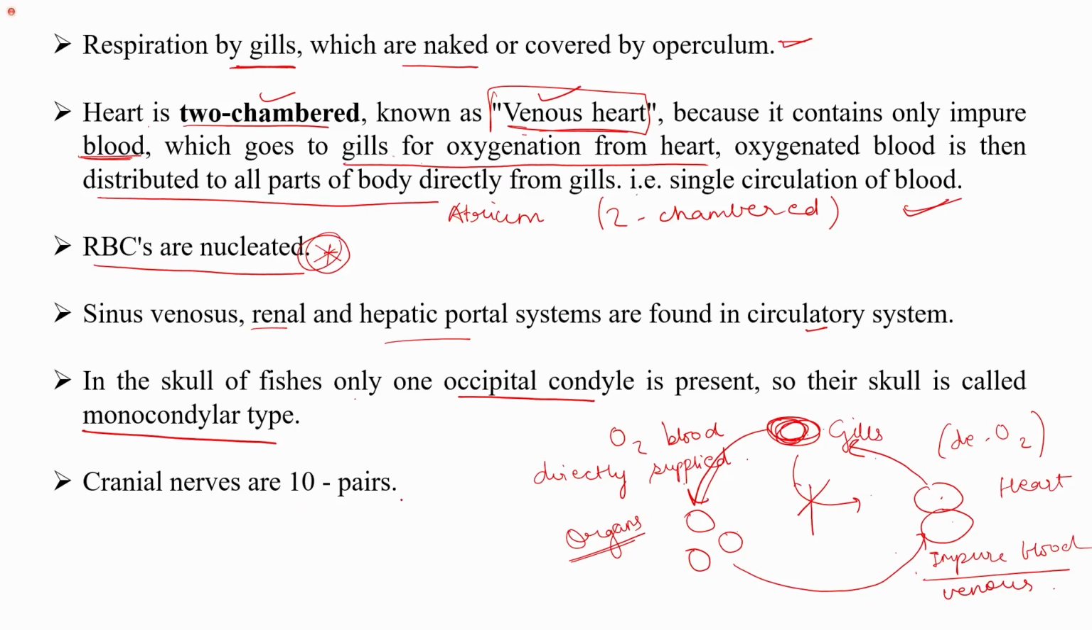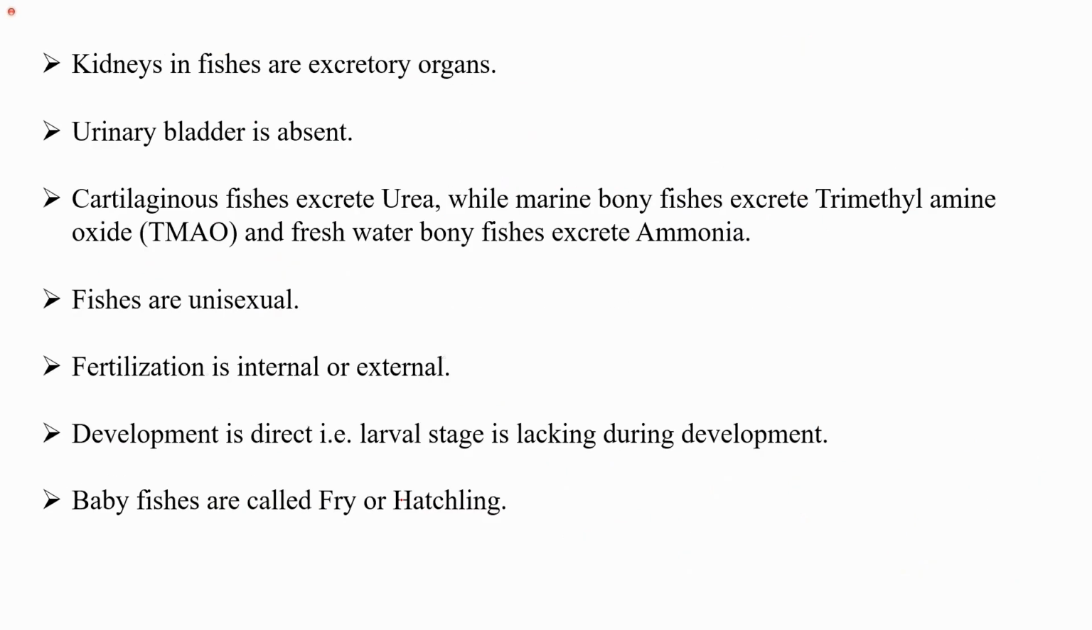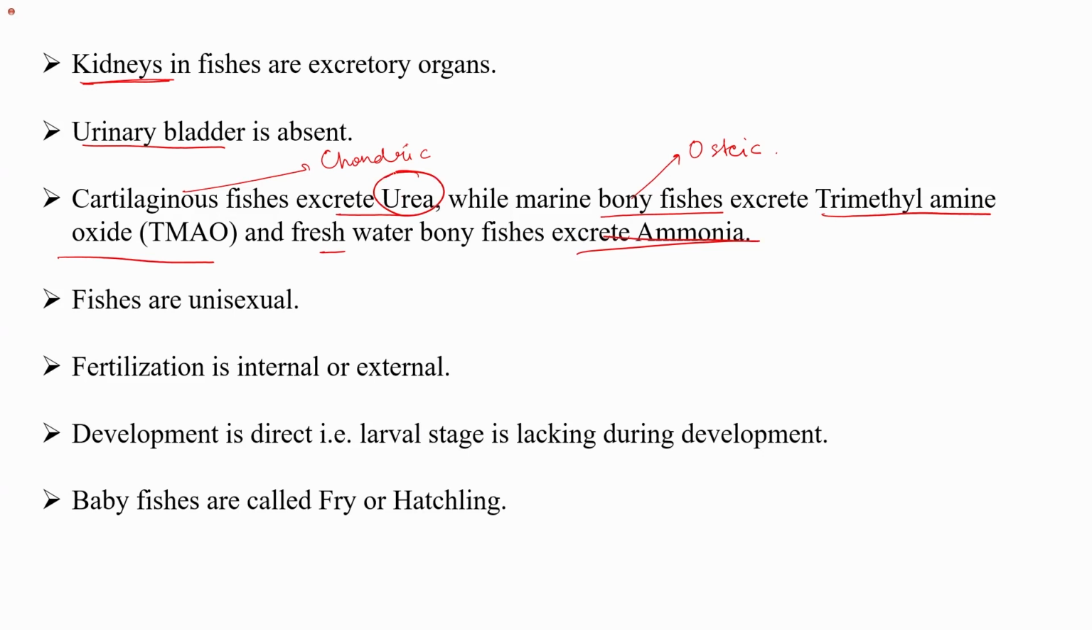Cranial nerves are 10 pairs. Kidneys are the excretory organs in fish. Urinary bladder is absent. Cartilaginous fish excrete urea. Cartilaginous fish means Chondrichthyes. They excrete trimethylamine oxide, TMAO, and freshwater bony fish excrete ammonia. So cartilaginous fish excrete urea, while bony fishes mostly excrete trimethylamine oxide or ammonia.